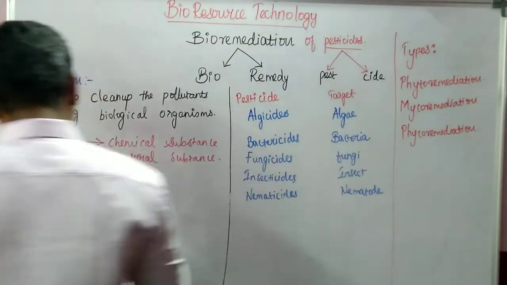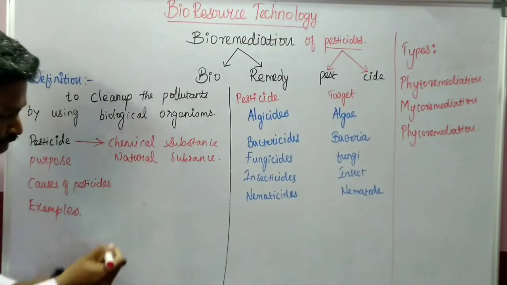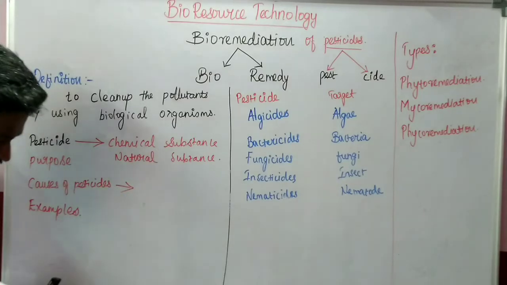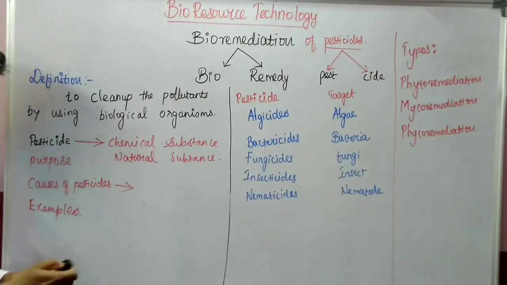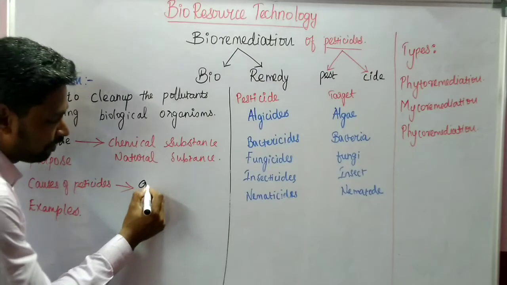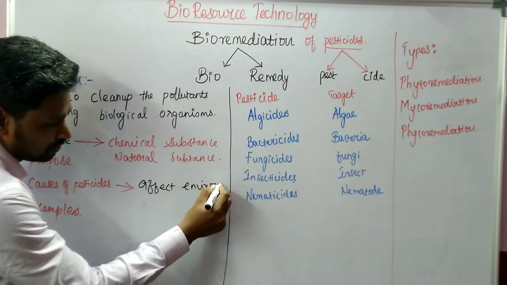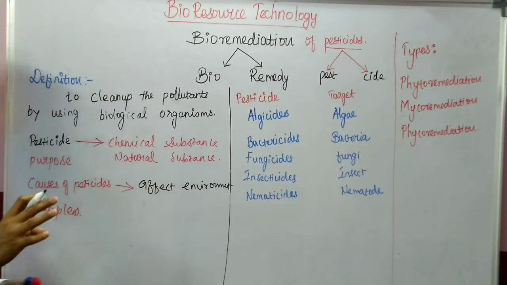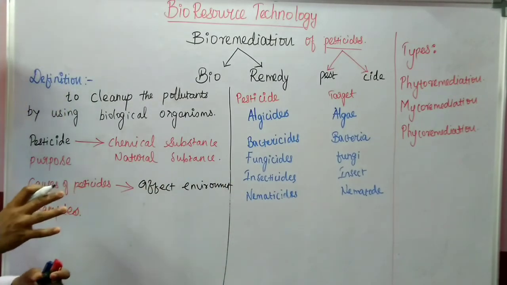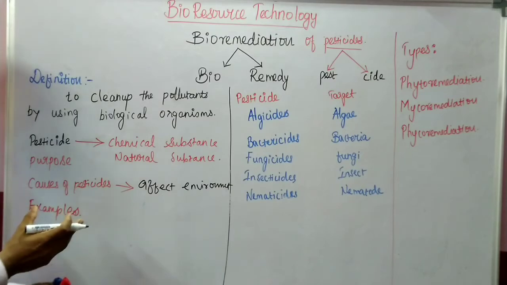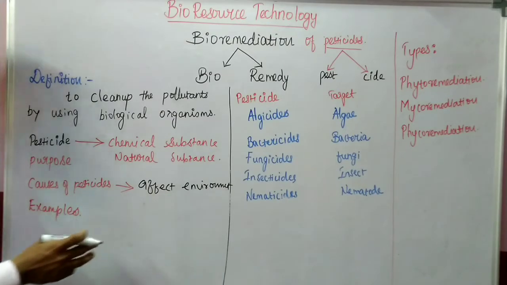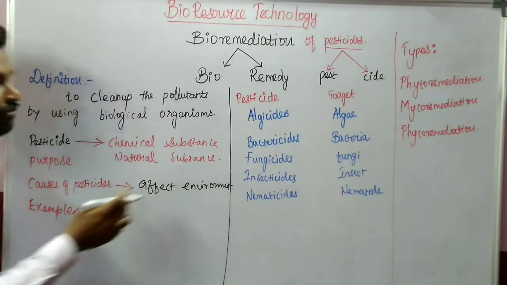If you ask about the cause of pesticides, it will not immediately reflect, but the overuse of pesticides will affect the environment first. It is not immediately going to reveal its effect, but later it will show its effect on biological matter or the environment.